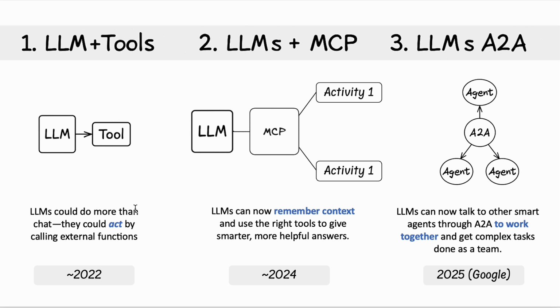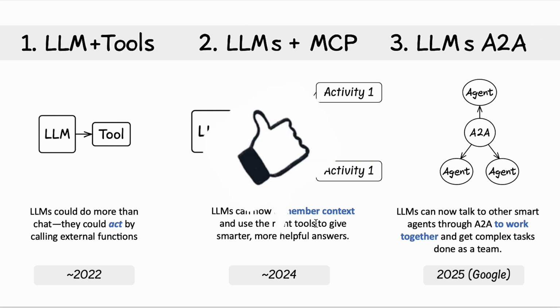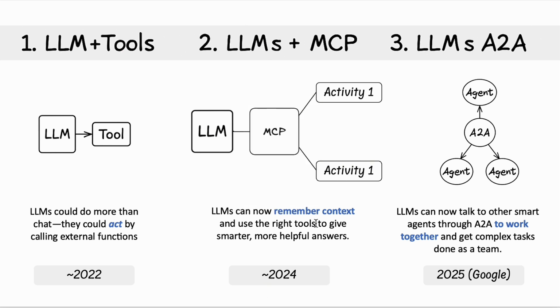Now, with that came this realization that these activities were not very smooth, right? It's a little bit clunky. And the reason for that is, one, a lot of times there was no memory of the activities. And two, sometimes there were a lot of different types of APIs that needed to be connected. And something needed to help facilitate these things. Very much an oversimplification, but around 2024, Model Context Protocol came out, and that was the intent. So it was able to help make actions a lot smoother by remembering context and using the right tools